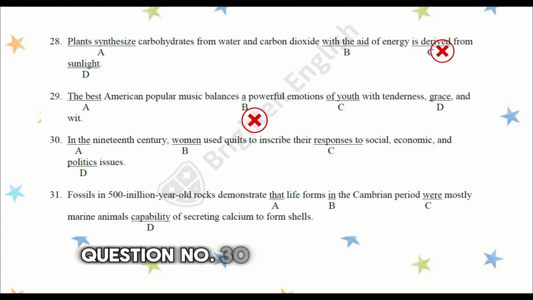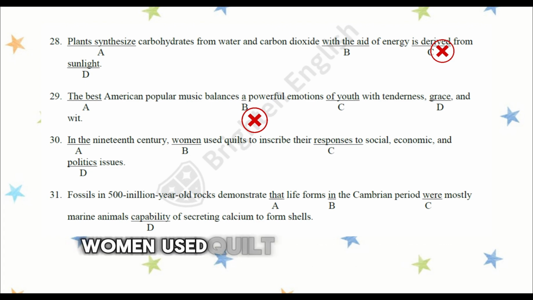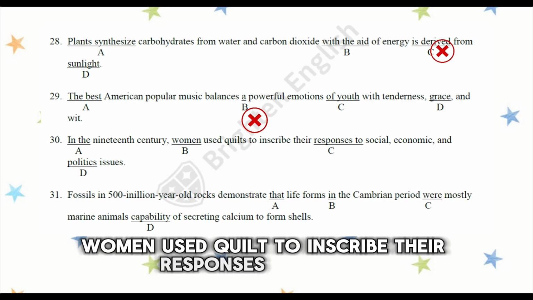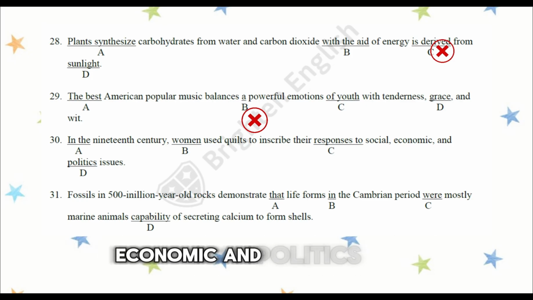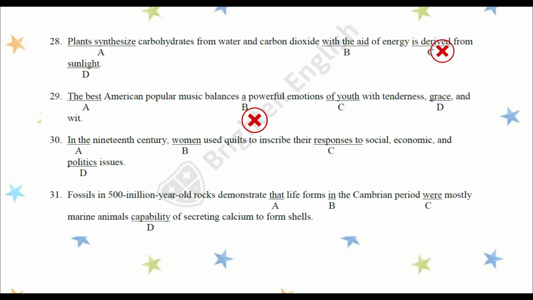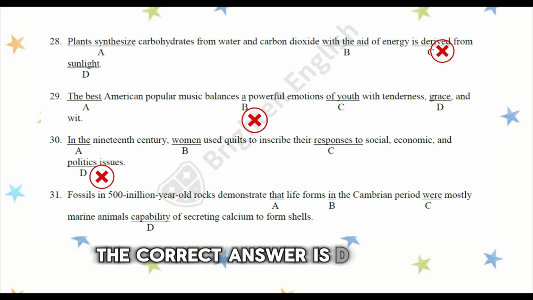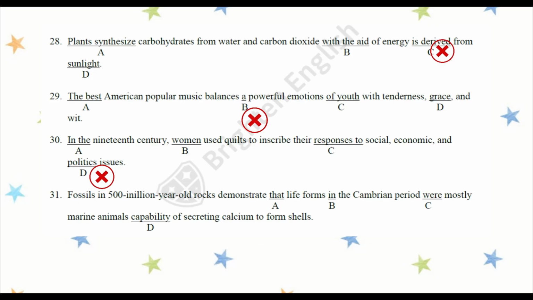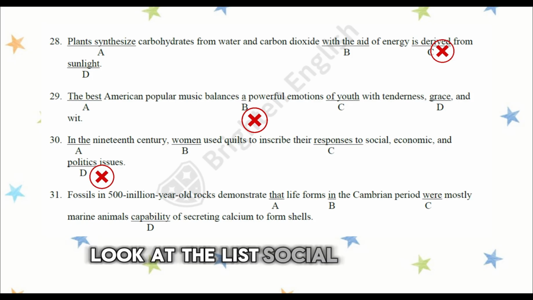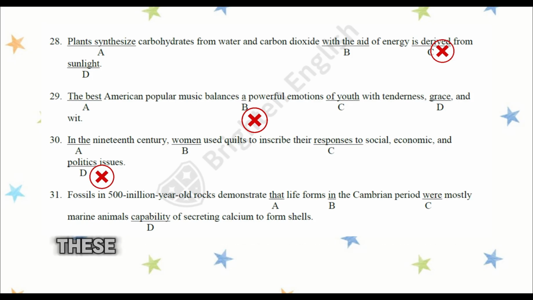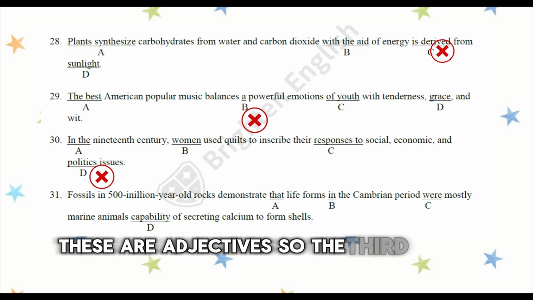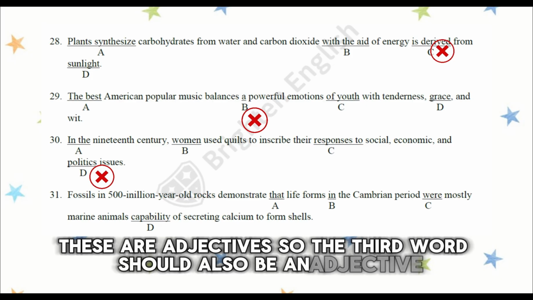Question number 30. In the 19th century, women used quilts to inscribe their responses to social, economic, and politics issues. The incorrect answer is D, politics. Look at the list: social, economic. These are adjectives, so the third word should also be an adjective.